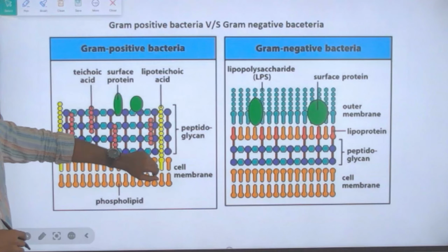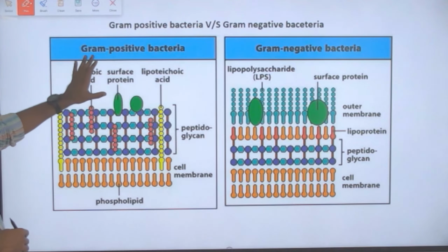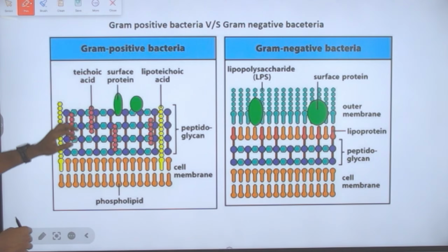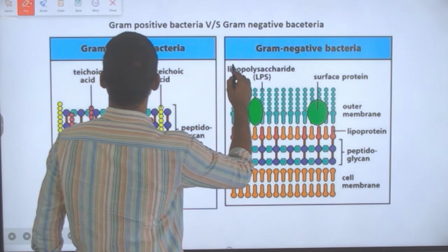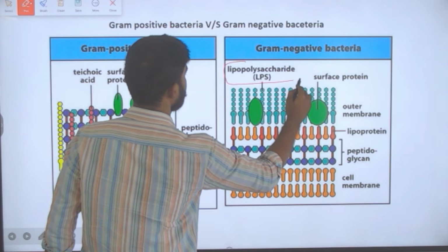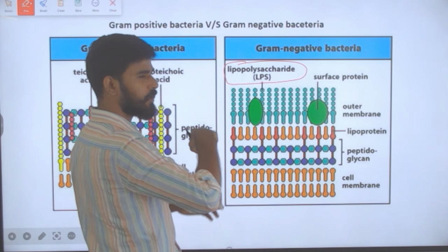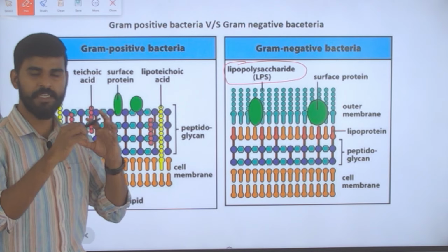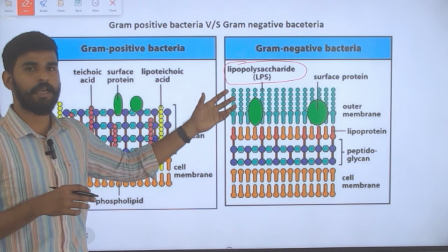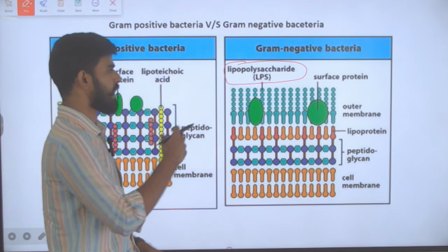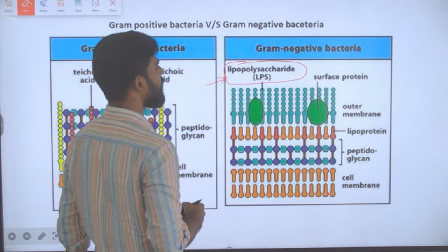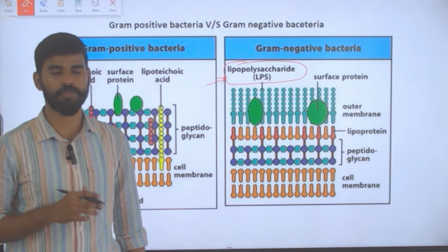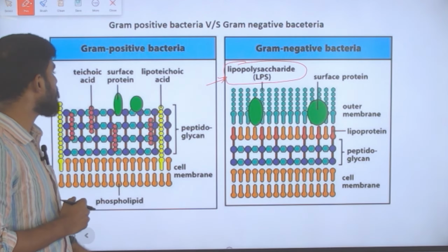If we see that in the picture, this is how it looks: gram positive bacteria and gram negative bacteria. Gram positive does not have lipopolysaccharide, whereas in gram negative the lipopolysaccharide is present, which helps in the formation of the outer membrane, which shields the bacteria. The transport of lipopolysaccharide is going to get affected with the help of the new antibiotic that has been created. So this is what we need to understand from this particular topic.